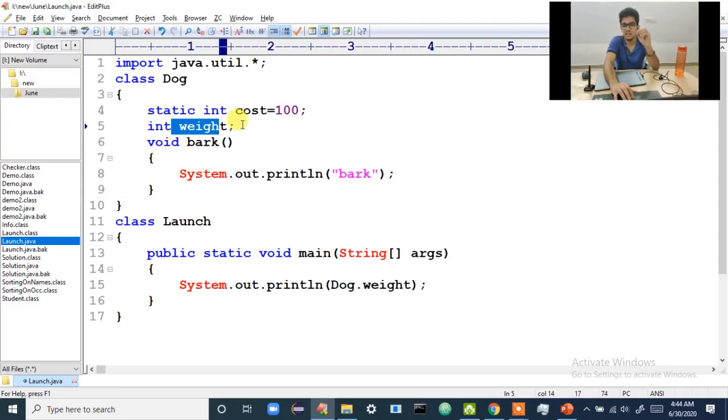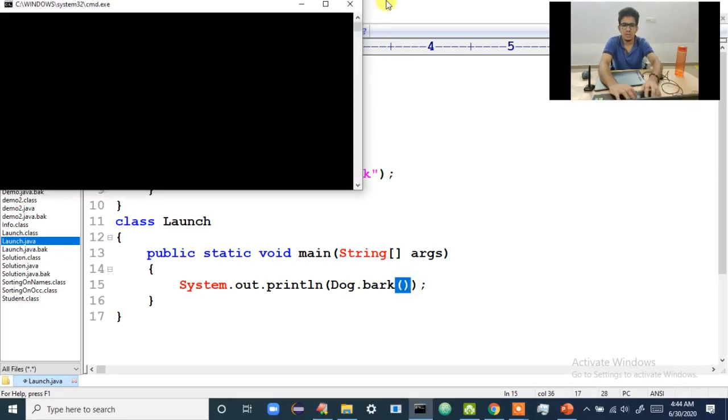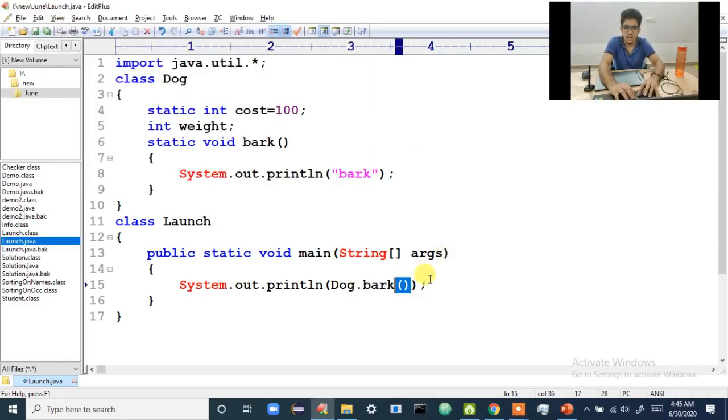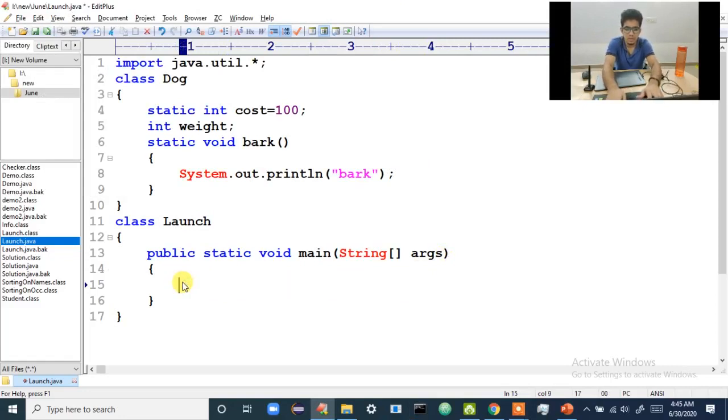Now if I tell static for the method, don't you think I can call it using the class name, dog.bark? Bark is a method, so I have to give brackets. So I'll call dog.bark.